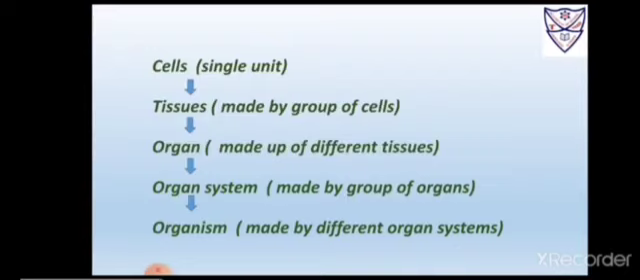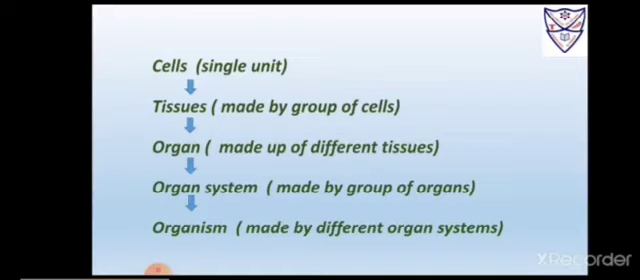So let us recall, a cell is a single unit. Tissues are made by a group of similar cells. An organ is made up of different tissues. An organ system is made by a group of organs, and an organism is made by different organ systems.